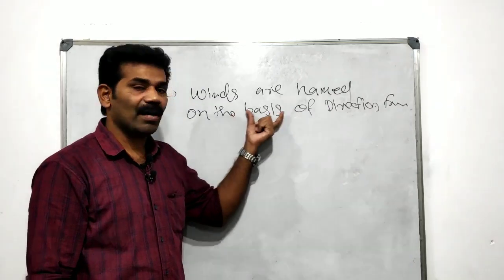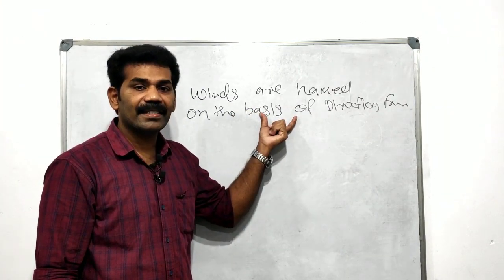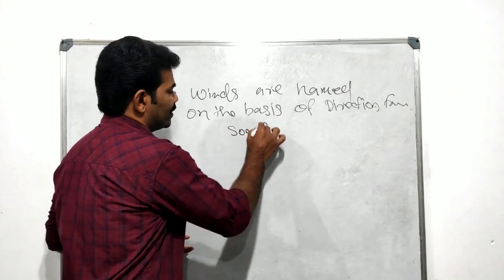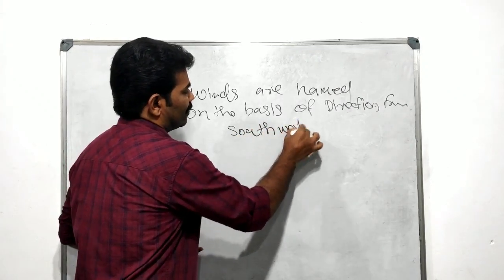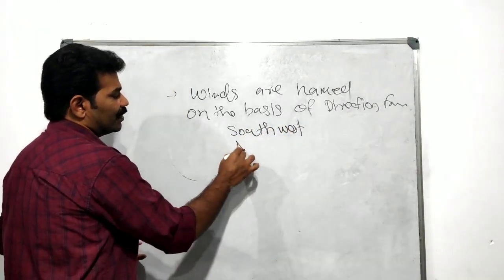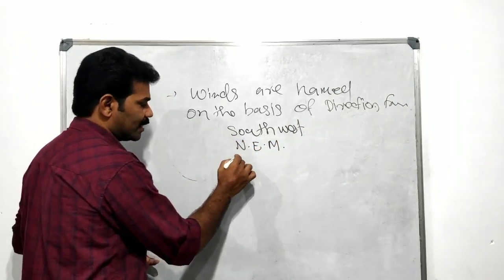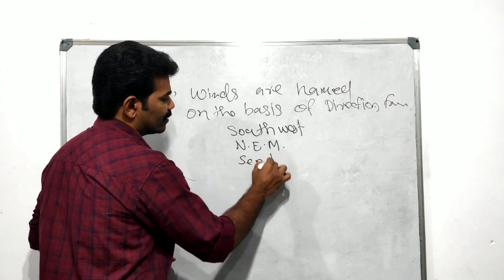Examples of winds: southwest monsoon, northeast monsoon, and, as you have already said, sea breeze.